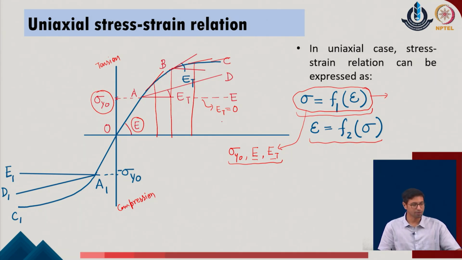So, with this idea in mind, we realize that there are different ways in which the general material profiles can be adopted, and we typically look for a certain number of parameters to define this material rule. As we simplify the relationships, the requirement on the number of parameters can come down, which can be utilized in a better manner in the numerical analysis or the analysis of structural systems.